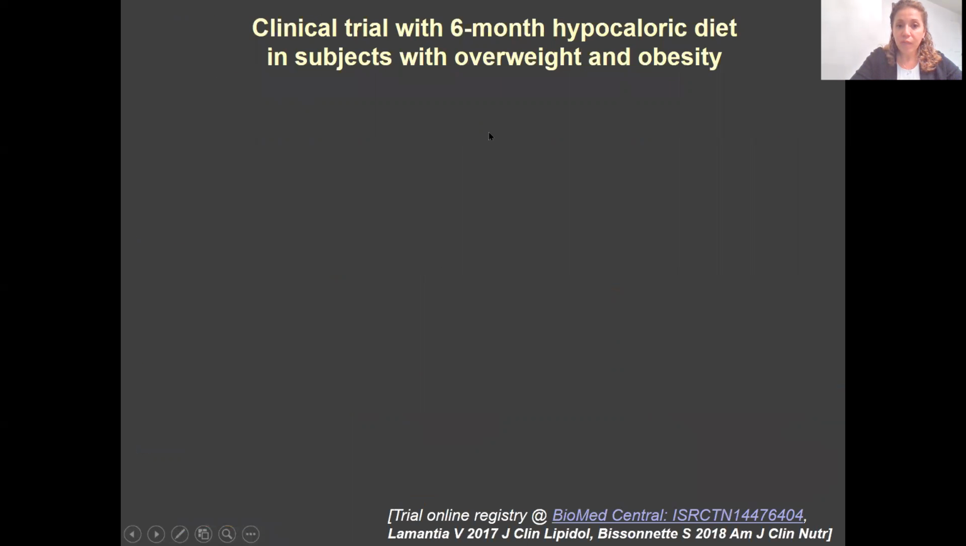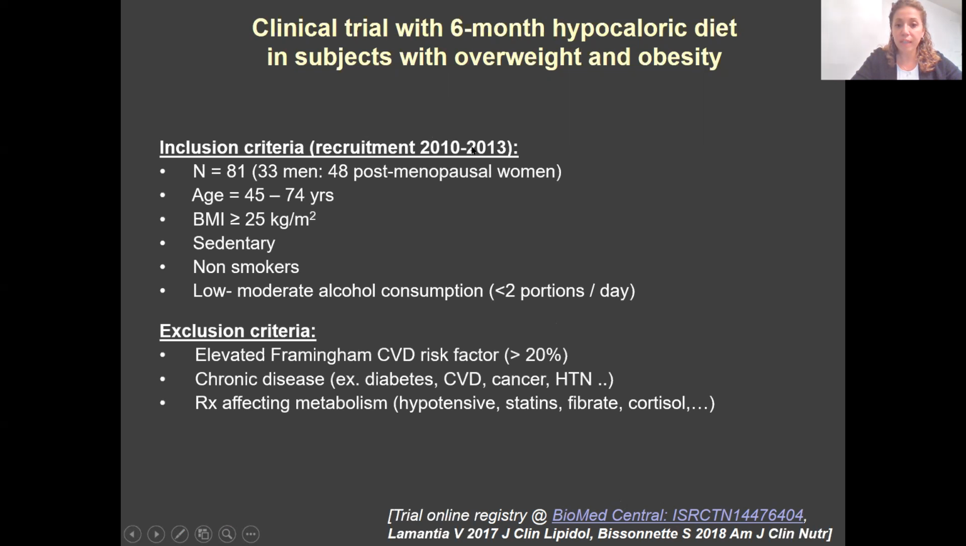To examine that, we developed a clinical trial with a 6-month hypocaloric diet intervention in subjects with overweight and obesity. This trial was registered and all the data is already published in baseline and post-intervention data. We recruited between 2010 and 2013, 81 subjects, middle age with a higher BMI, overweight and obesity. They were sedentary, non-smoker with low alcohol. But other than that, they had no other cardiometabolic disease or drugs affecting metabolism, including, of course, they were non-diabetic.